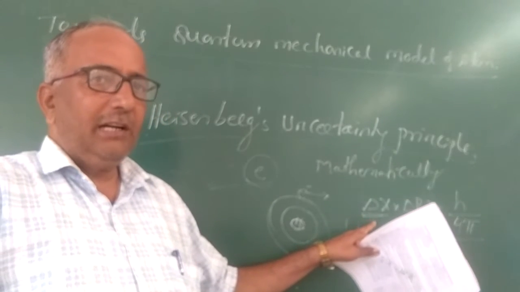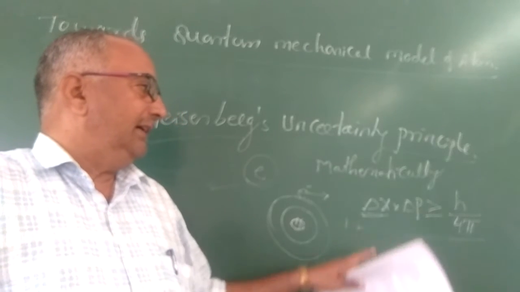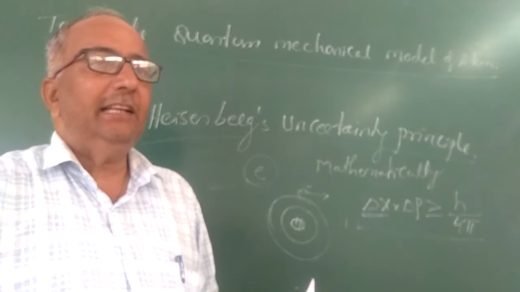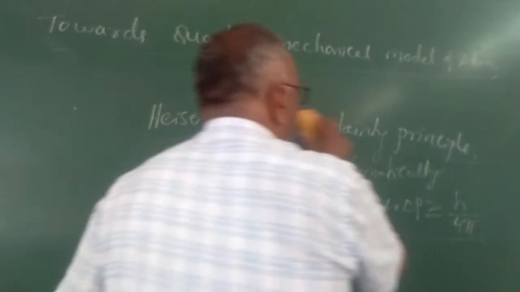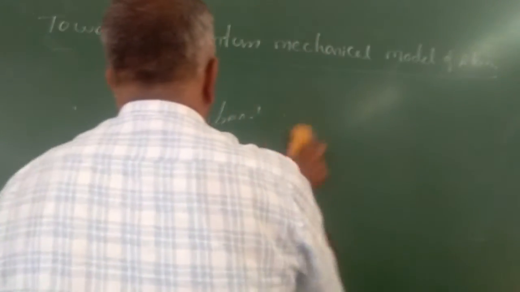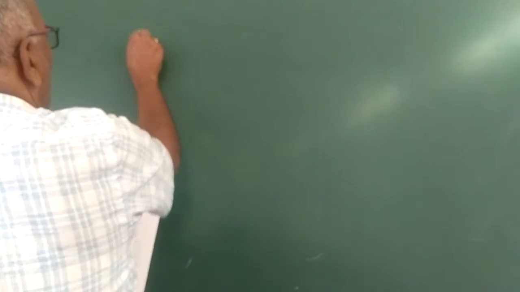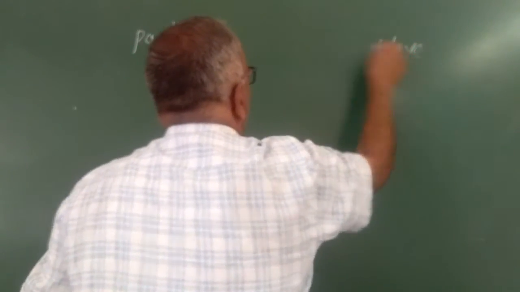This is important; write the mathematical expression of the Heisenberg uncertainty principle. Now, to understand the distinction between the particle character and the wave character of radiation or light.